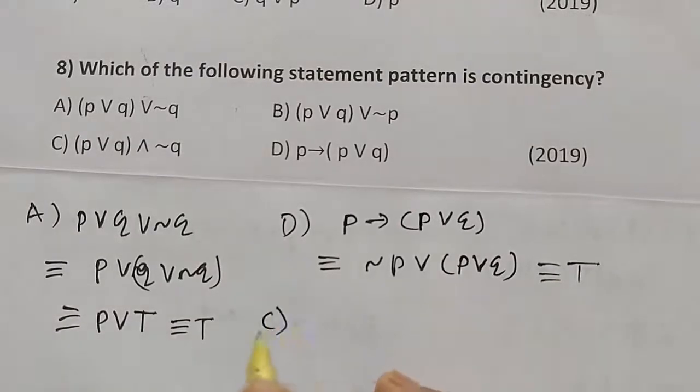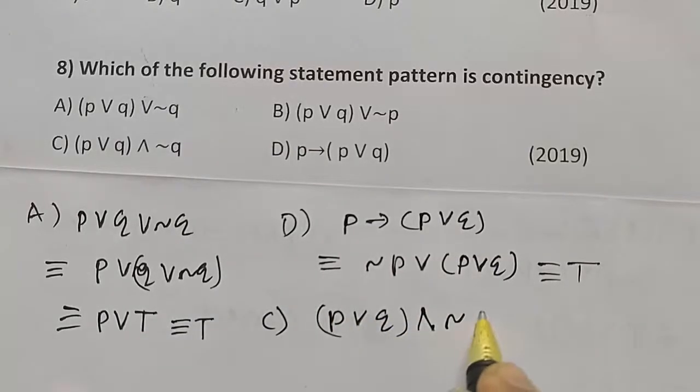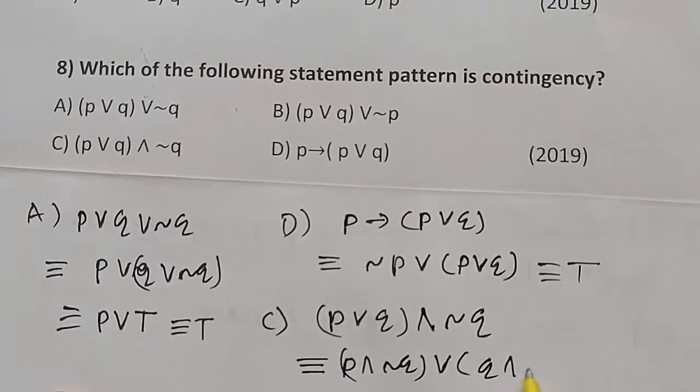Now option C is P or Q and negation of Q. By distributive law, this is equal to (P and negation of Q) or (Q and negation of Q). By complementary law, Q and negation of Q is false.